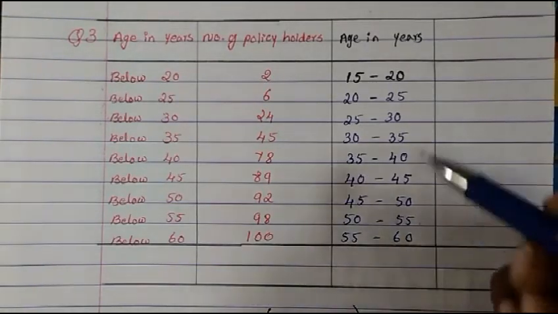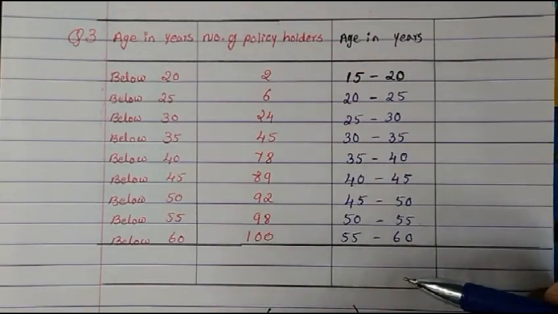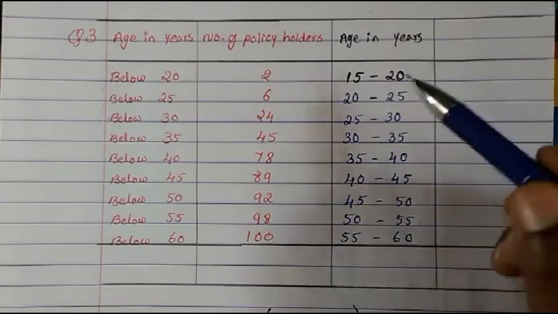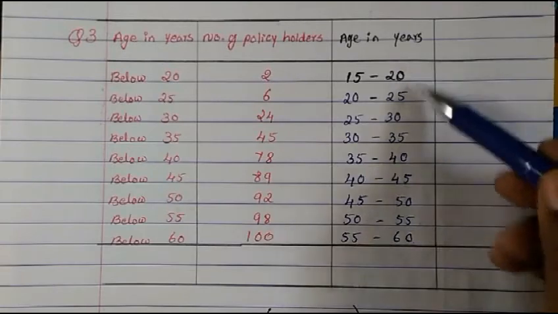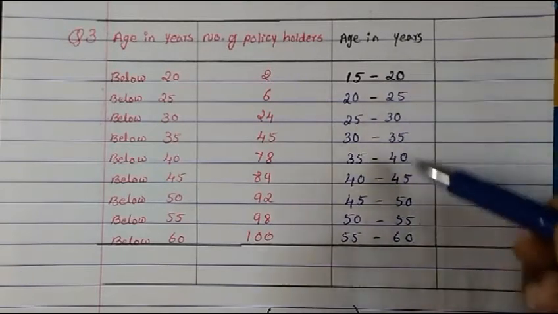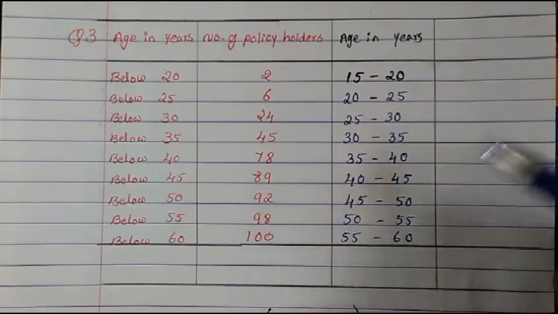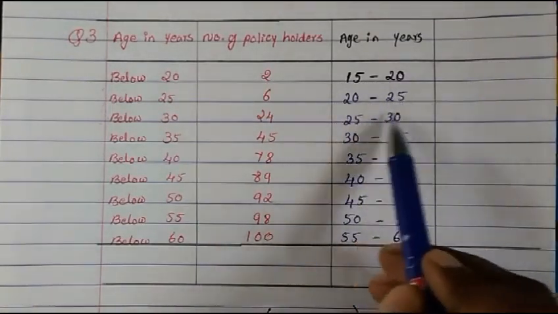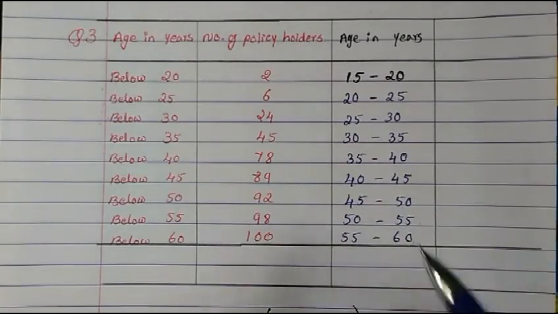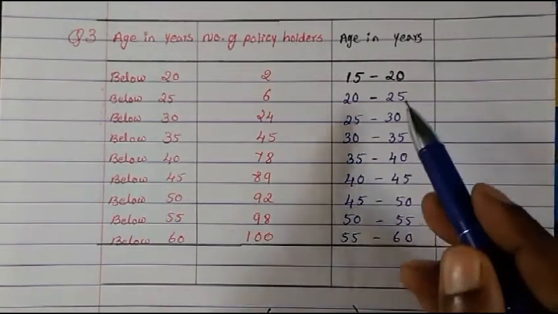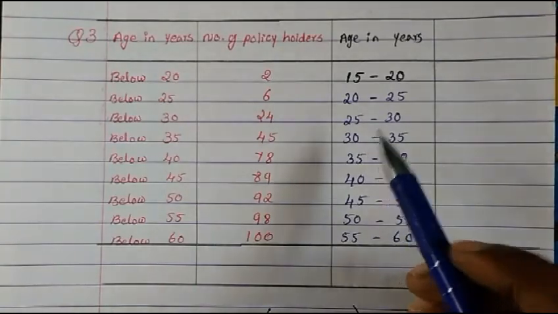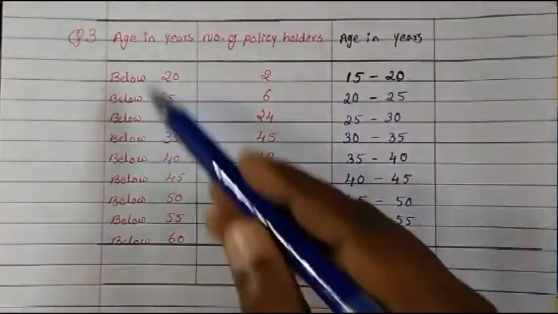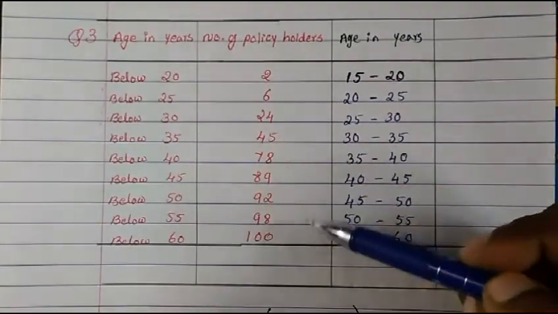According to the question, the age is 18 or above and less than 60, so the ages can come between these class sizes: 15 to 20, 20 to 25. Now everywhere the difference is 5. So now we can find the lower limit, because we have the upper limit and the lower limit. This will be the upper limit, and this is the lower limit. So this is solved.